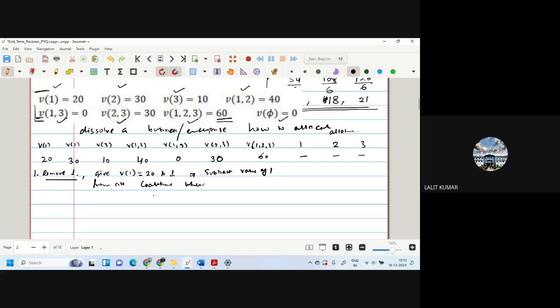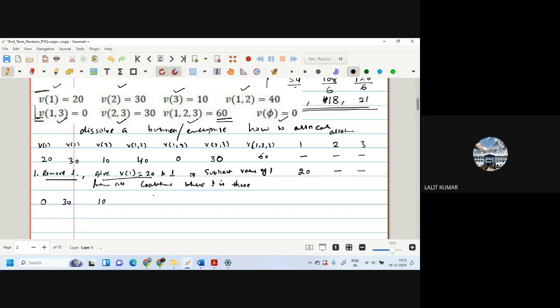Where 1 is there. So what we are doing, we are removing 1, we are giving V1 value 20 to 1. So 1 gets 20, everybody else gets 0. And you remove 1 value from all the collisions where 1 is there. So here V1 becomes 0, V2 remains 30, V3 remains 10. Because V1 is a collision, we have removed him.